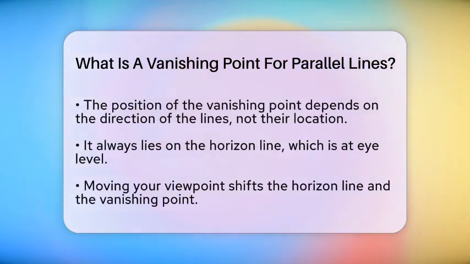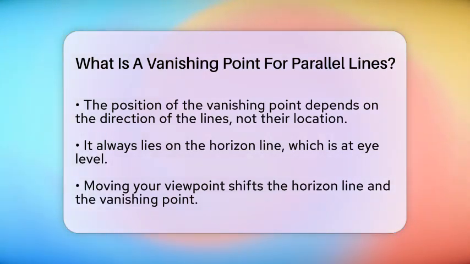The vanishing point depends on the direction of the lines, not where they are located. All lines that go in the same direction share the same vanishing point. It's always on the horizon line, which is at your eye level. If you change your viewpoint, like moving your head or sitting down, the horizon line and the vanishing point also change position. In one-point perspective drawings, there is only one vanishing point where all lines parallel to one direction meet.